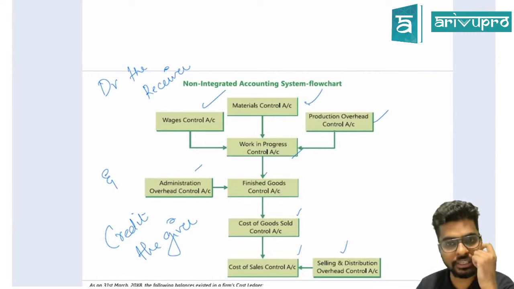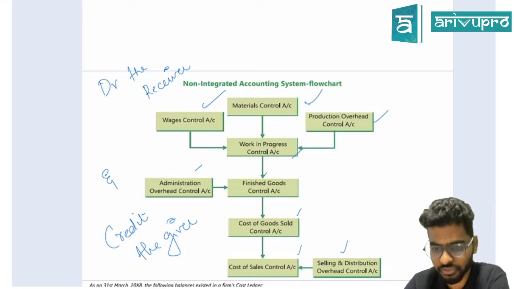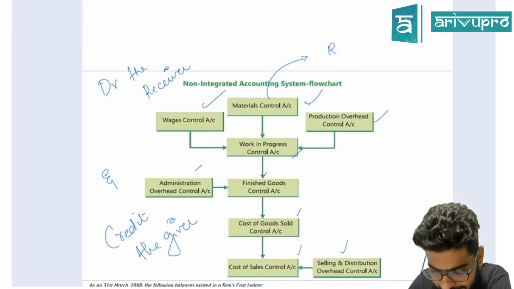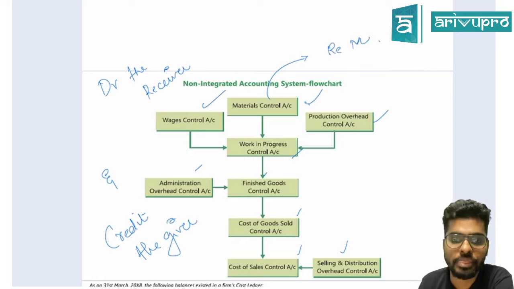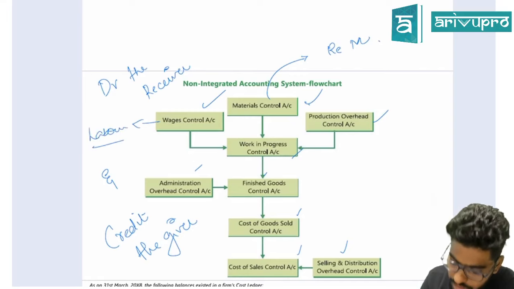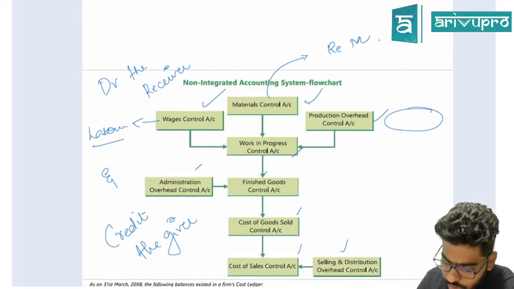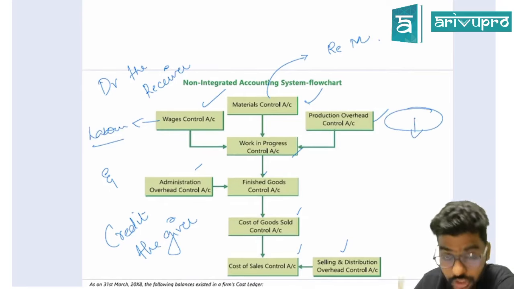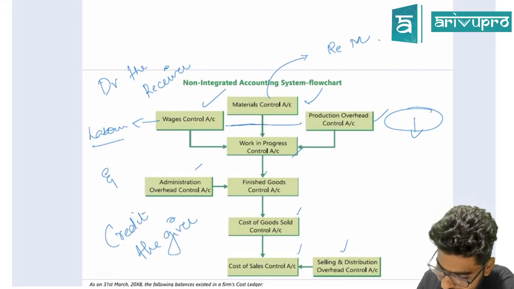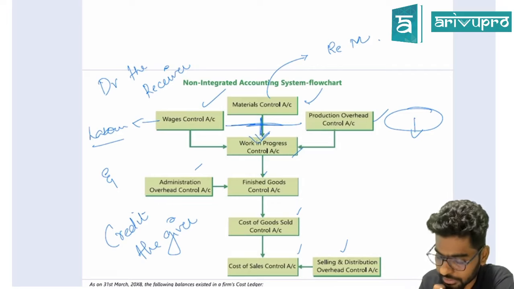Okay. Now let me try understanding what are these departments first. A material control account is a department which receives raw material. A wage control is basically a department which takes care of the labor cost. My indirect costs which are related to production is going to come to the production overhead. Once I have raw material, wages and production expenses, this goes to my work in progress.